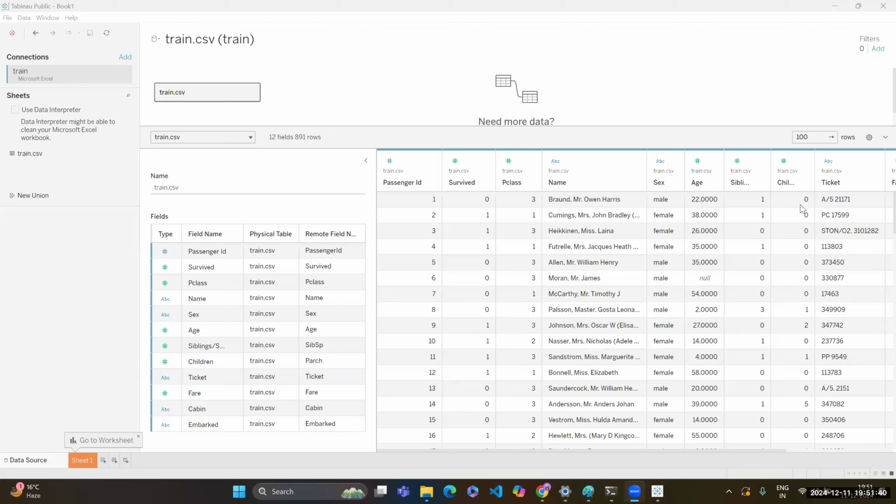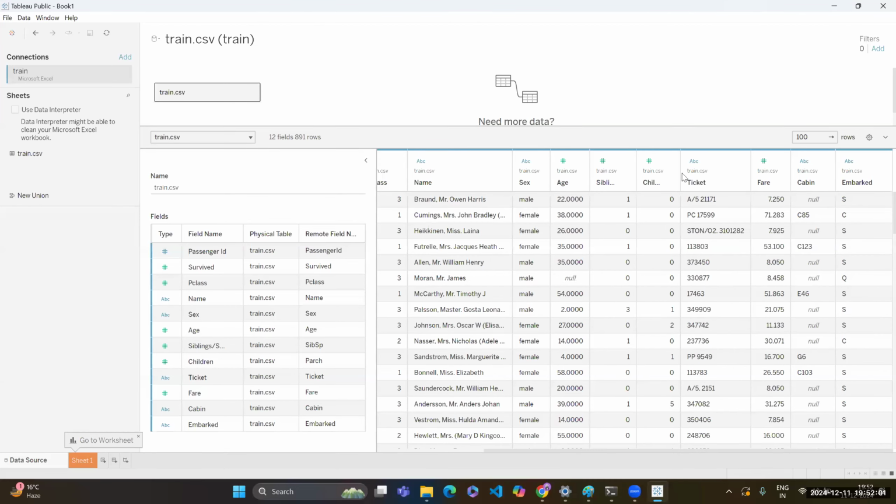Okay. Number of children, number of children traveling with the parents. Categorical or numerical? Numerical. Very good. Discrete or continuous? Discrete. Very good. Now, coming to the ticket number of the person.